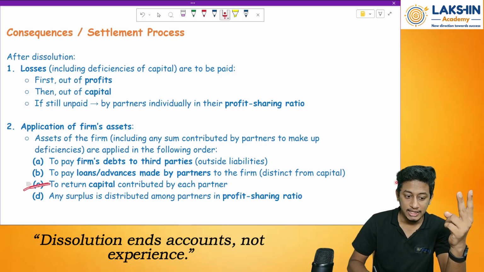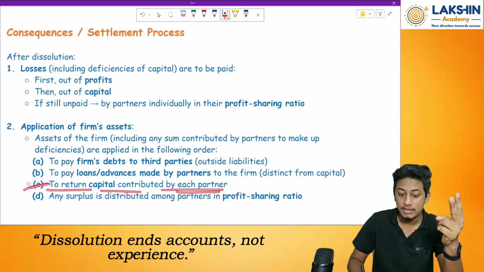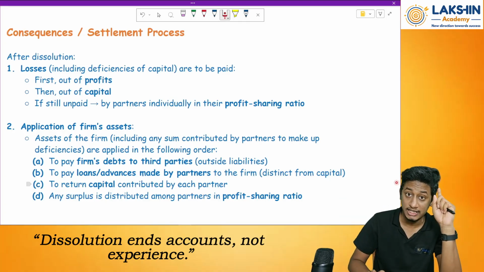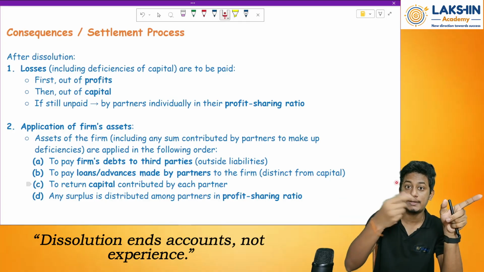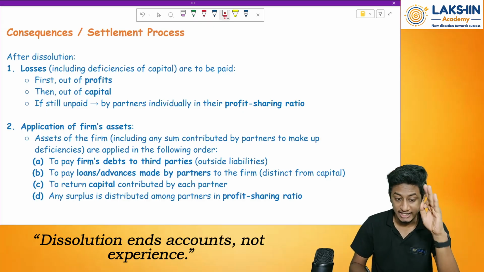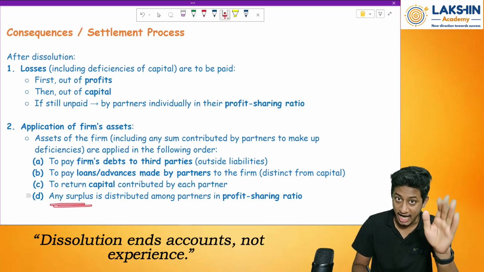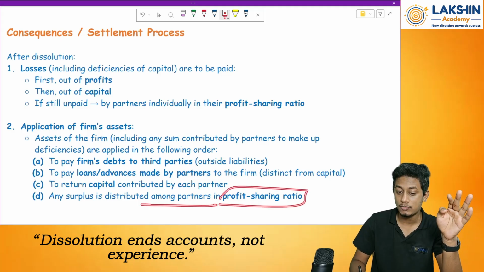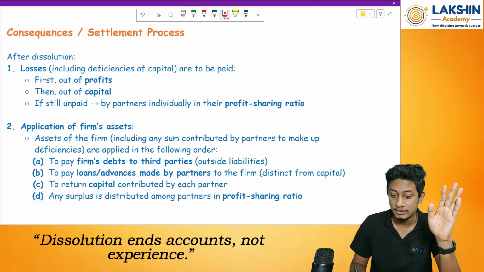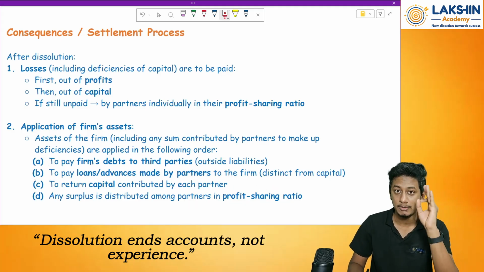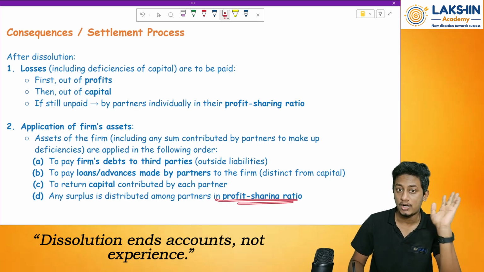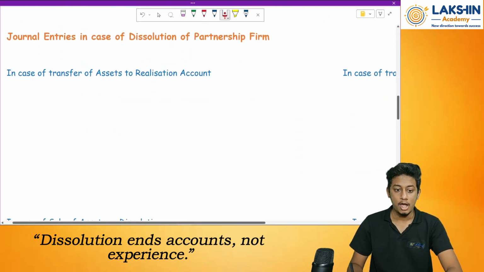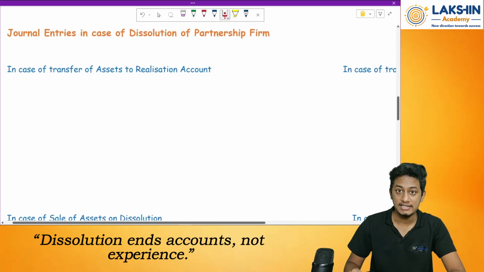Then to return the capital contributed by each partner. Whatever contributions the partners made to the firm in the initial days will be repaid now. And if anything remains extra after these three payments, that will be paid as partners' profit in the profit sharing ratio. Clear? Done?